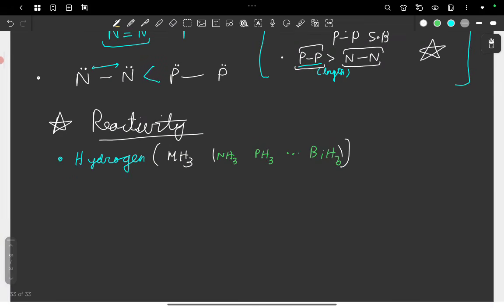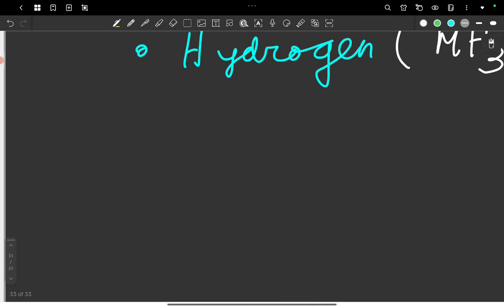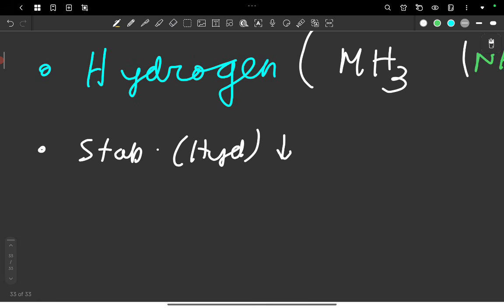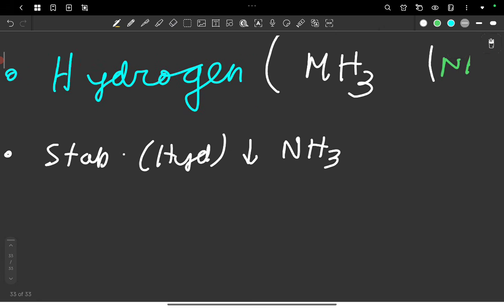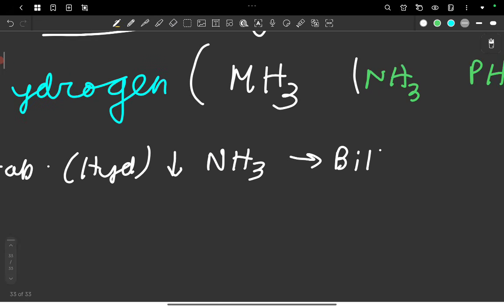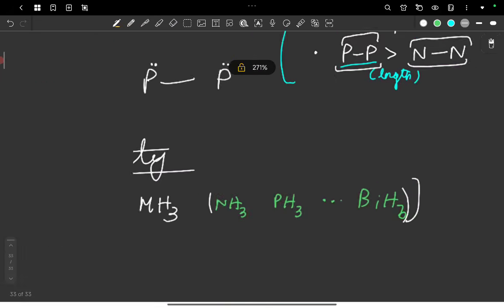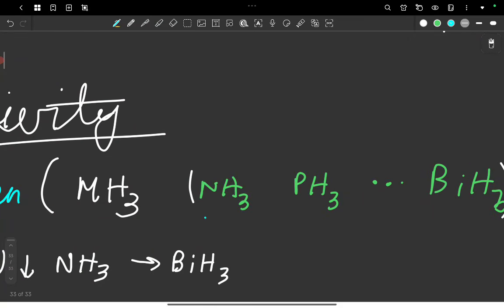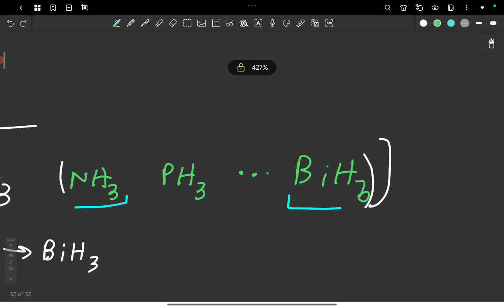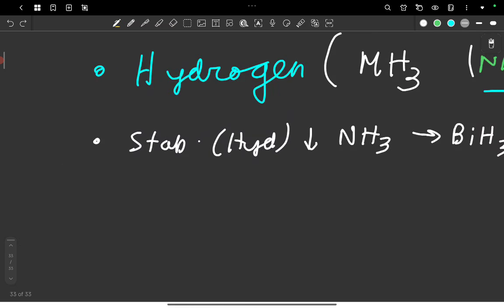So you will have to remember some basic orders here, like stability of hydrides decreases from NH3 to BiH3. Nitrogen is best able to take care of the three negative H ions, while bismuth is not that good. And for the exact same reason, BiH3 is a good reducing agent.